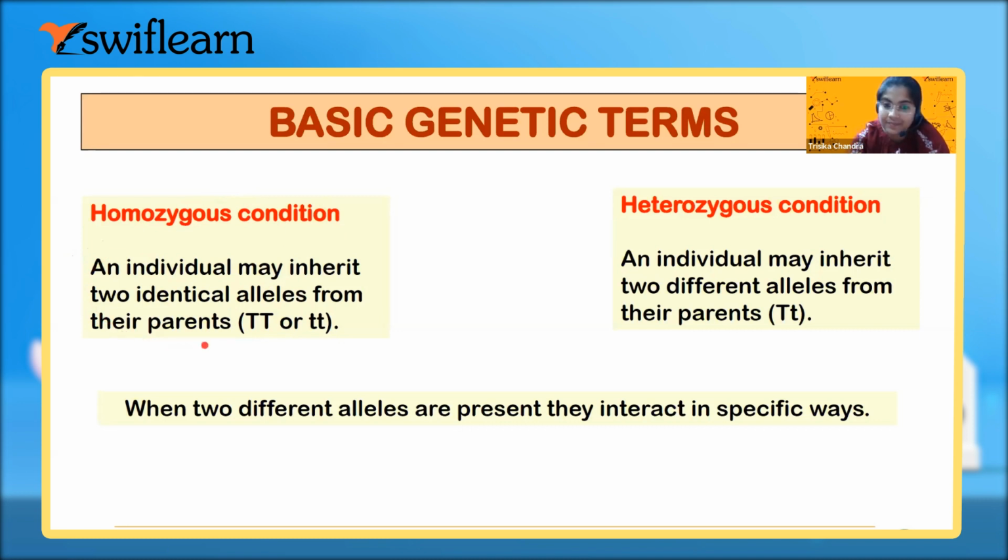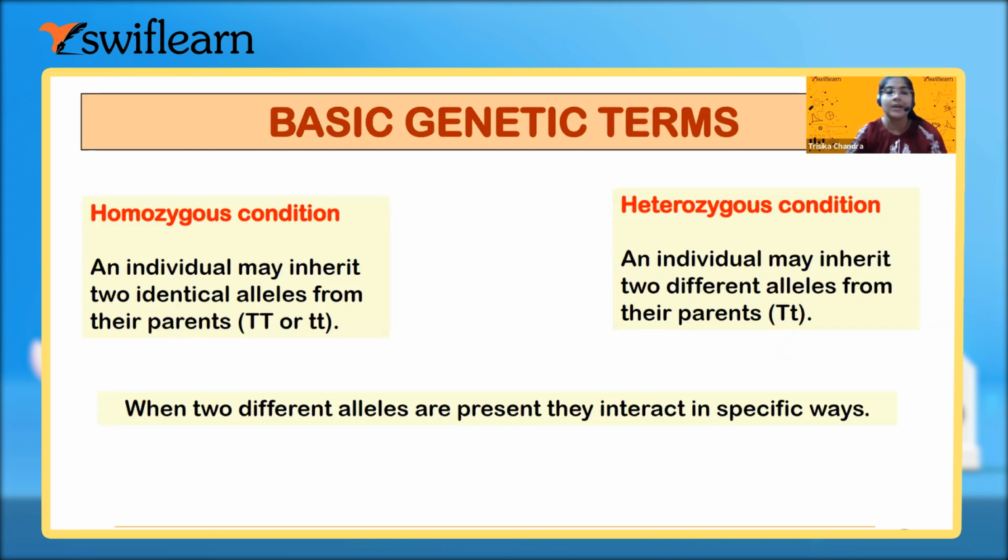When one of them is tall and one of them is short, the two alleles are different, capital T and small t together. This is the hybrid condition. Hybrid means it's not pure. So this type of condition is known as the heterozygous condition. It is almost the same as the homologous chromosome and heterologous chromosome; the same thing in the case of alleles is called homozygous condition and heterozygous condition.